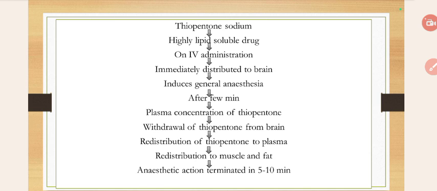That's why duration of action is very short but half-life is very long. This is the redistribution phenomenon of a drug, explained with the example of thiopentone sodium.